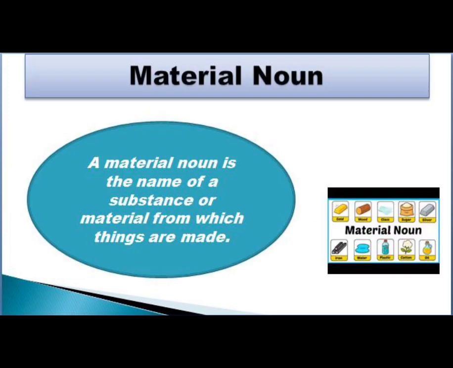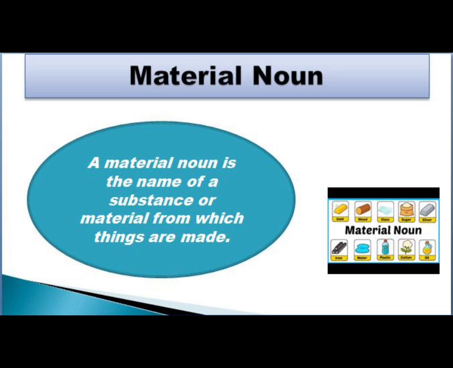Now come to the next topic, another type of noun, that is material noun. Material noun is also very simple. As you can see the definition, a material noun is the name of a substance or material from which things are made. It means any substance, any material by which we make different things.